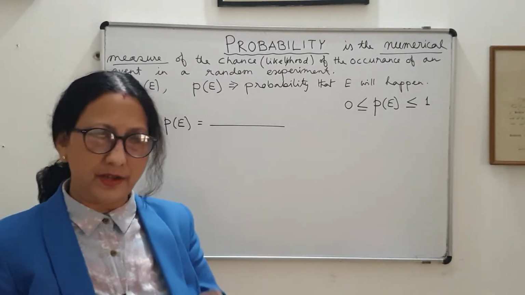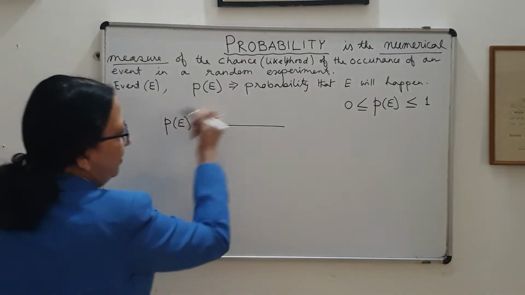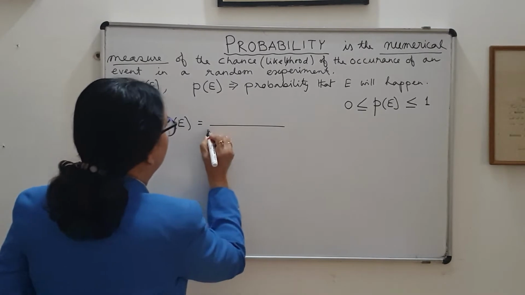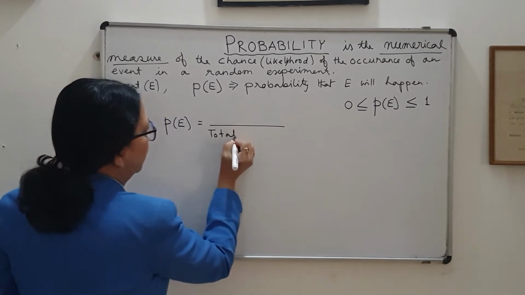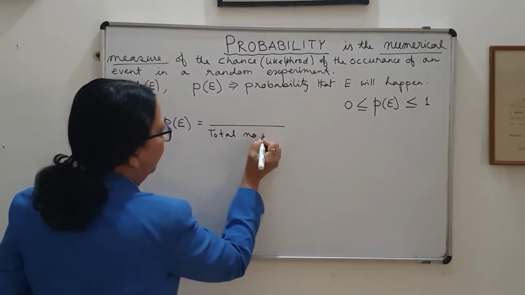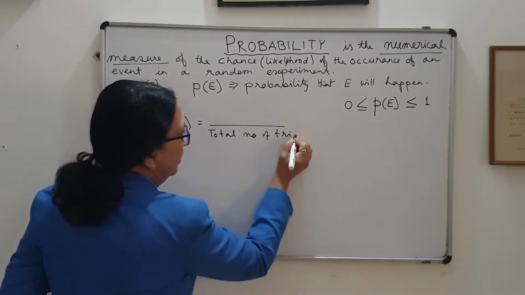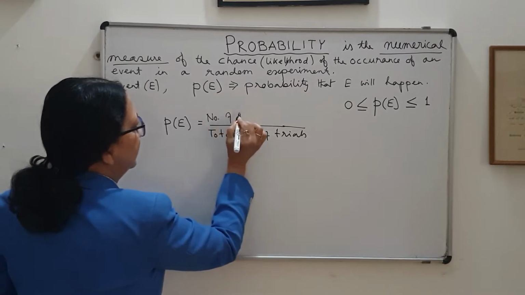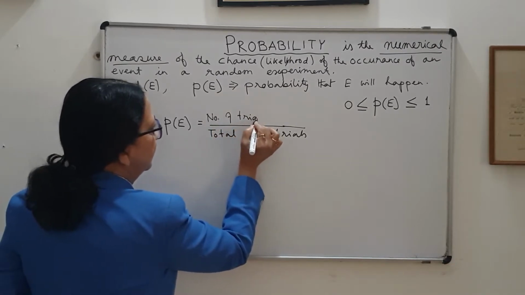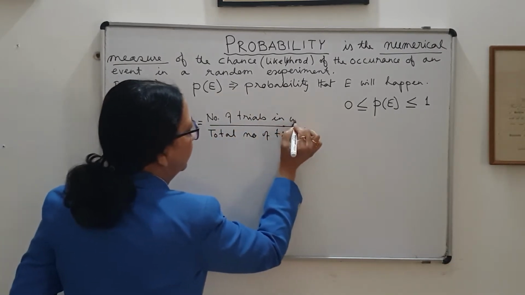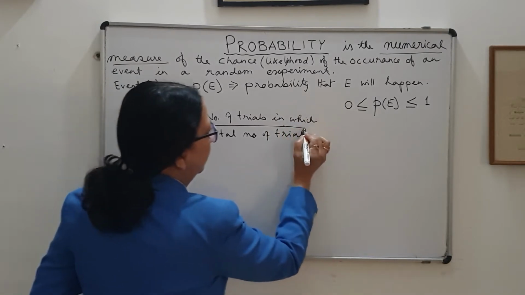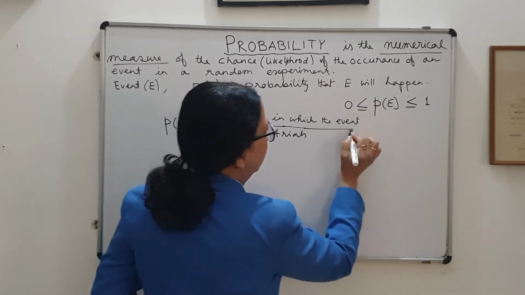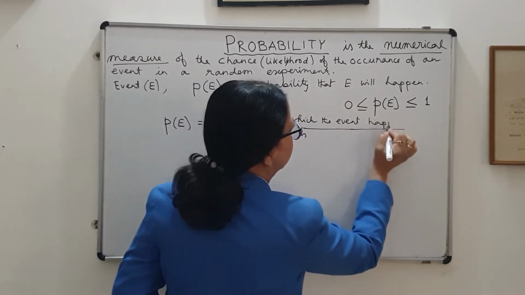You have to note down that number. Then the definition is given in this way: the number of trials in which the event happened or occurred, upon the total number of trials.